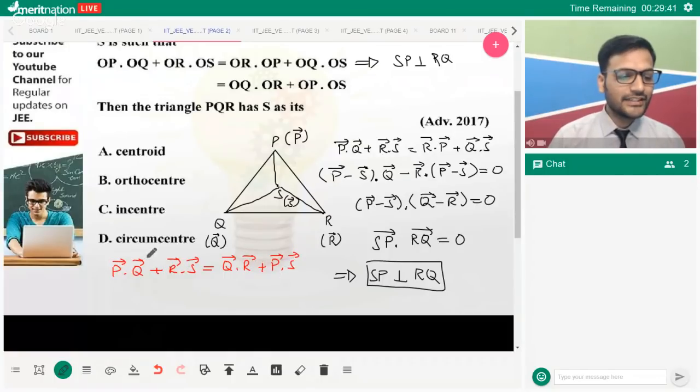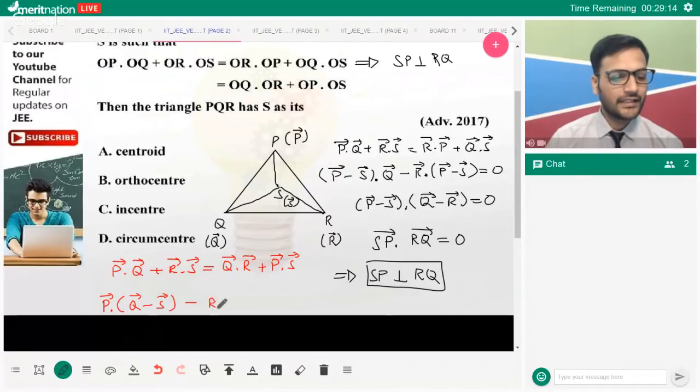See, if I take this on the other side and take Q common, I'll get P minus R, vector Q. And from here, I'll take R common over here rather than taking Q common, so that I can take P common over here. So P common, we'll get Q minus S. And over here, if I take negative R common, we'll get Q minus S, right?